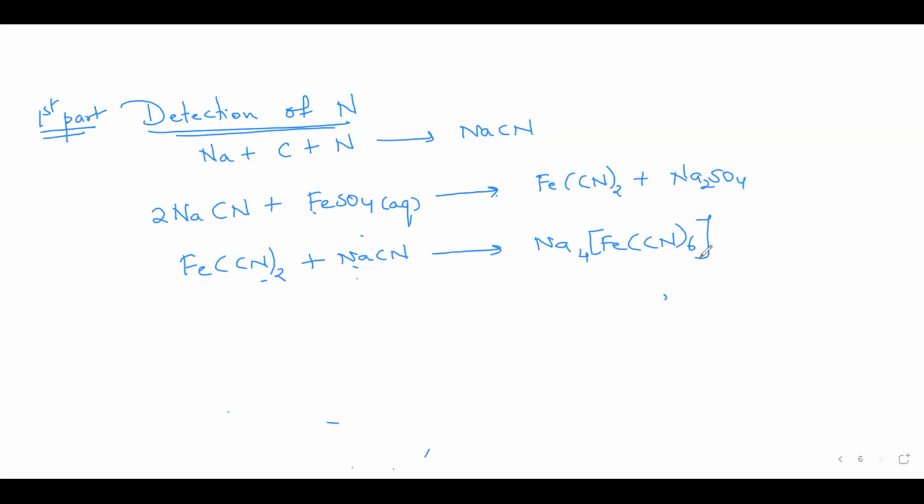Okay. Now this complex is formed between ferrous sulfate and sodium cyanide. Now to this they add concentrated sulfuric acid and they warm the same solution. So after adding FeSO4, they add concentrated H2SO4 and they warm the solution. So when concentrated H2SO4 is added, the FeSO4 is oxidized with concentrated H2SO4 into ferric sulfate. It is oxidized into ferric sulfate.